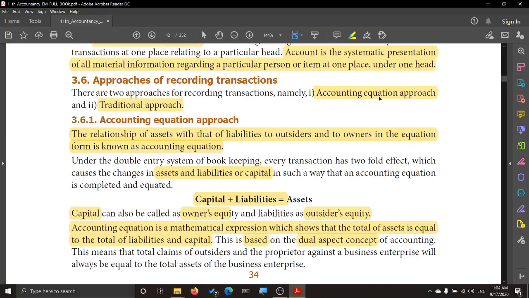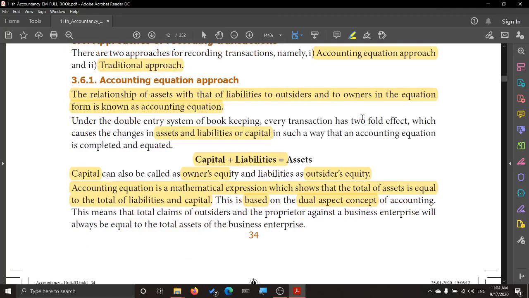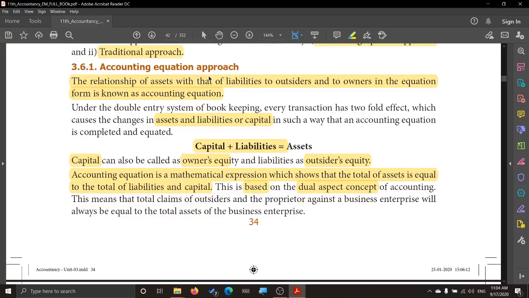One is the accounting equation approach, another one is the traditional approach. So these two approaches we will see in detail. Now let us see what the accounting equation approach is. Okay, first one we see the accounting equation approach.